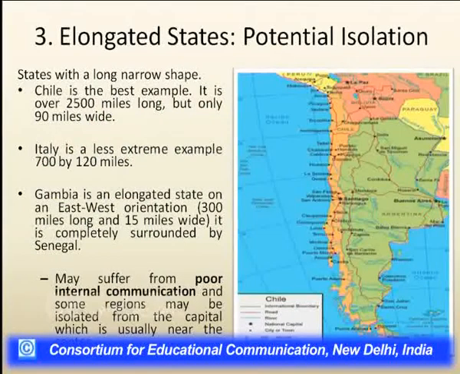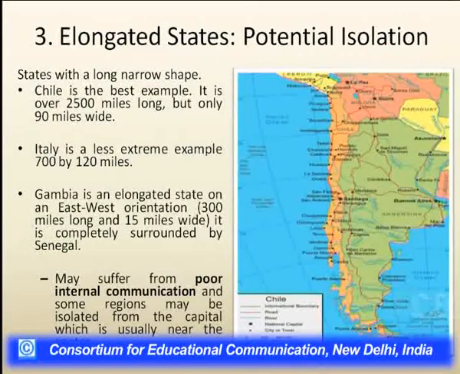The third shape is elongated state. They have the potential for isolation. Here, as we have already seen under the head of different types of state, the length of the state is roughly 6 times its width. Chile is the best example, which is around 2,500 miles long but only 90 miles wide, an excellent example of an elongated state.